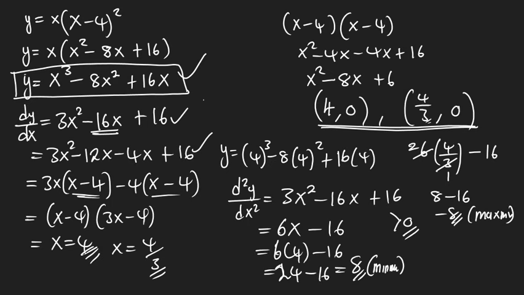So the nature of the roots is we have a minimum point at 4, and then we have a maximum point at 4 over 3. That's how you solve these particular questions.